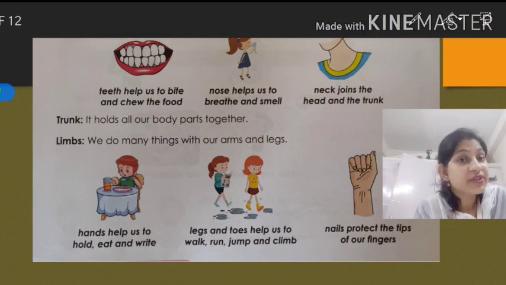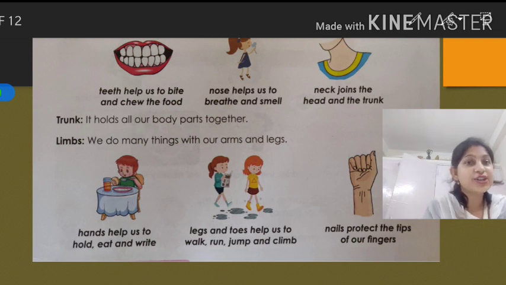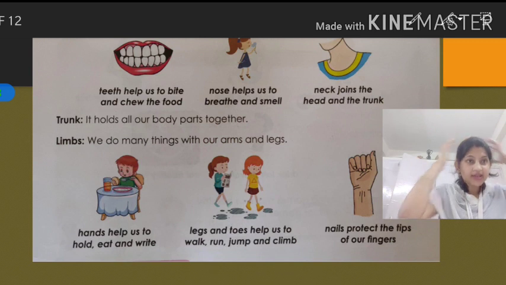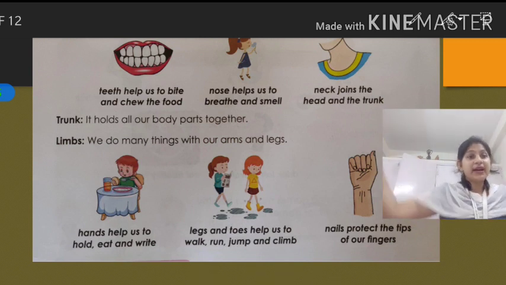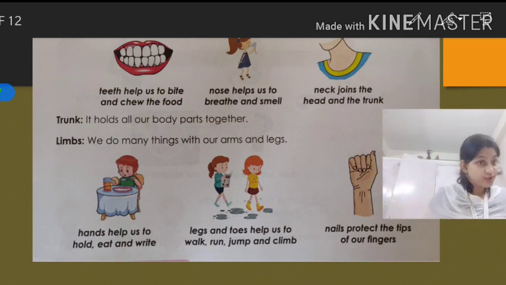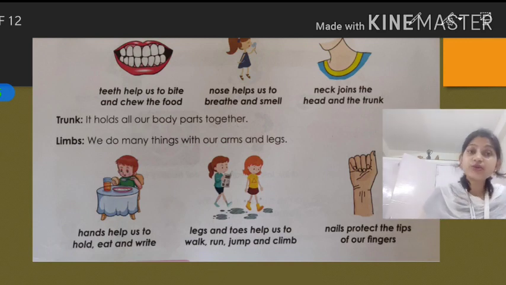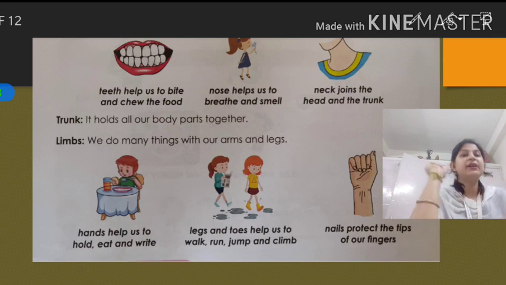What is the use of the trunk, students? I've told you just now. It holds all of our body parts together. See my head, it is attached to my trunk. My arms are attached to my trunk. My legs are attached to my trunk. Yes, all body parts are attached to the trunk. So what is the use of the trunk? It holds all body parts together.